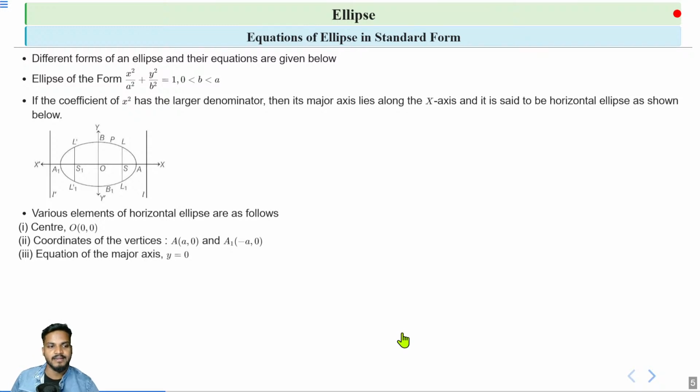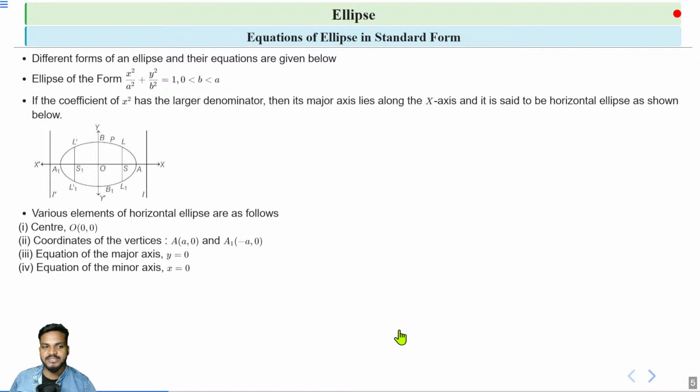Next, the major axis. As this ellipse is a horizontal ellipse, the major axis lies along the x-axis. So the x-axis is the major axis, and the equation of the x-axis is y is equal to 0. So the major axis for this horizontal ellipse is y is equal to 0, the x dash line. Now the minor axis, the y dash line.